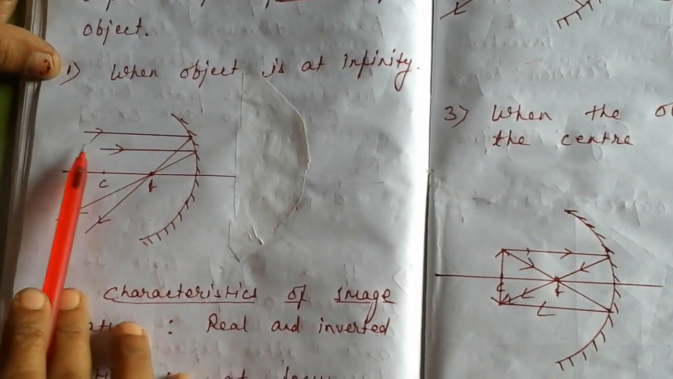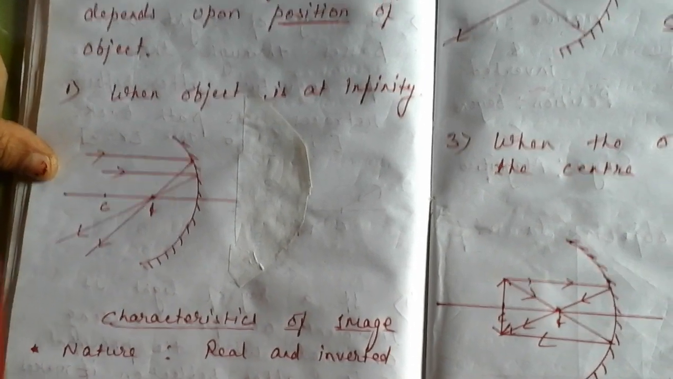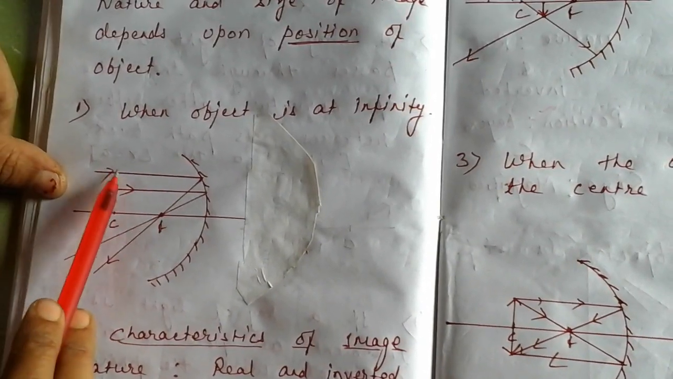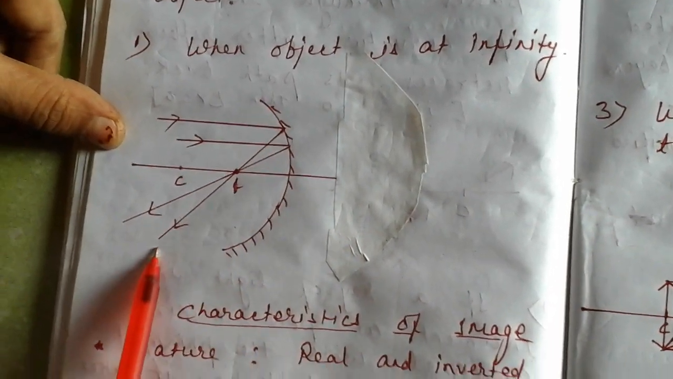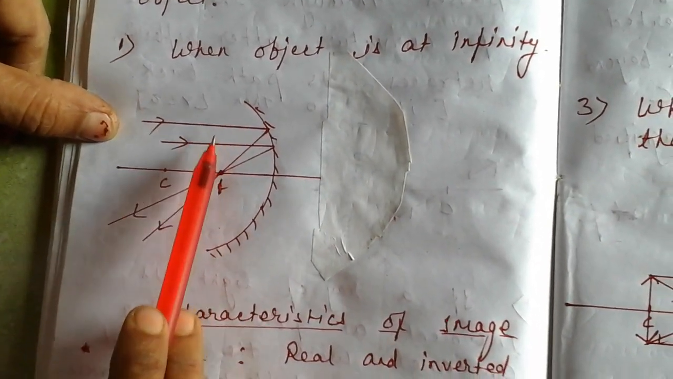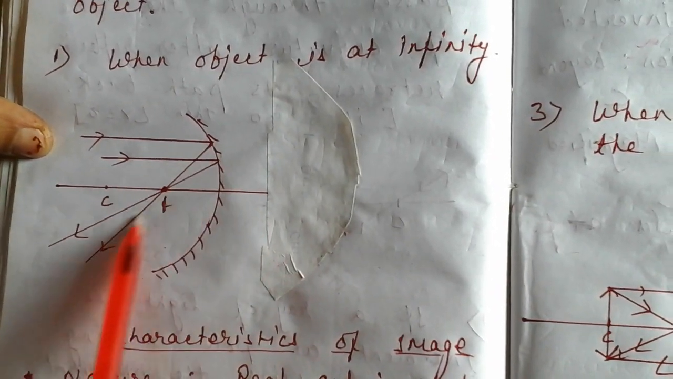When the object is at infinity, now we have to apply the rule. First rule: a ray of light parallel to the principal axis, after reflection, passes through focus. So you see the two rays I have applied over there, and both are passing through focus.